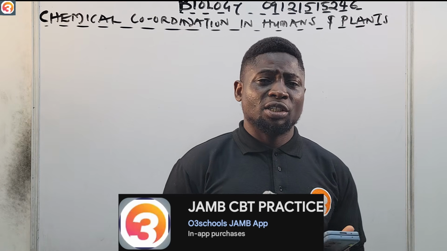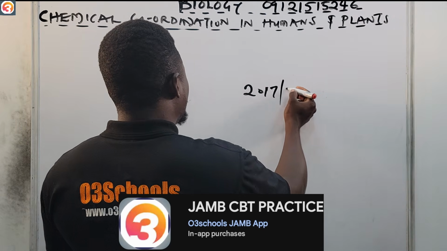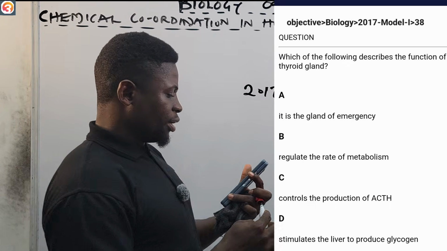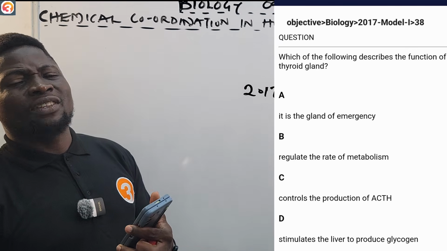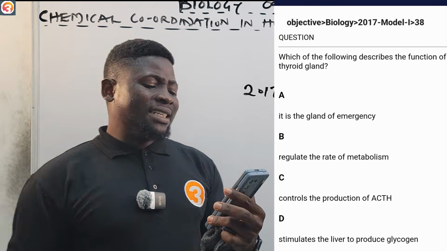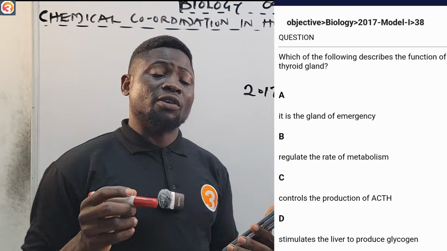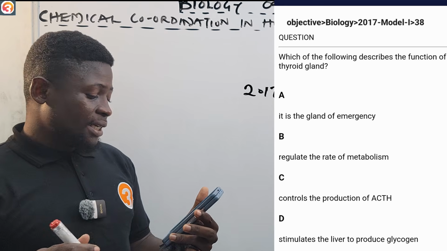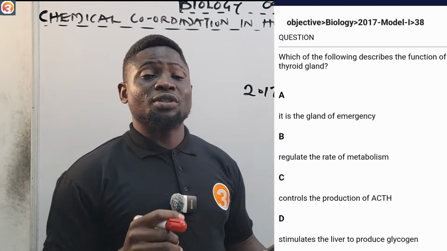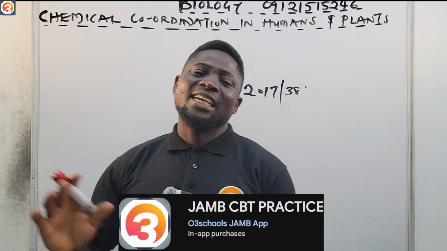Let us see a past question from the JAMB app. This is a 2017 question, number 38. It says here that which of the following describes the function of thyroid gland? A says it is the gland of emergency. B says it regulates the rate of metabolism. C says it controls the production of ACTH. D says it stimulates the liver to produce glycogen. This question and many more are what we are going to answer at the end of the class.